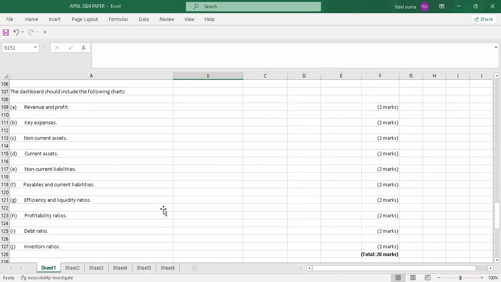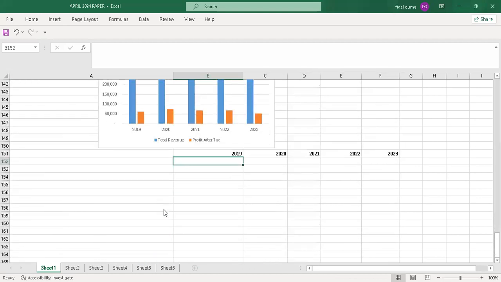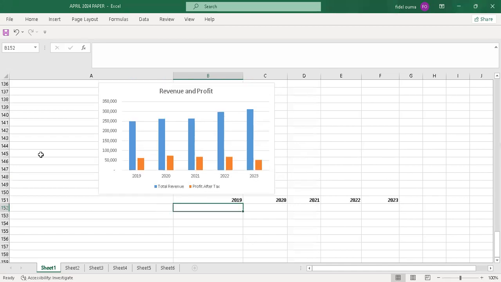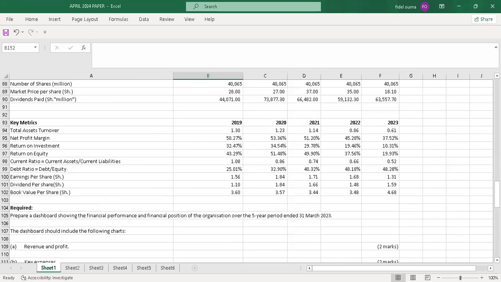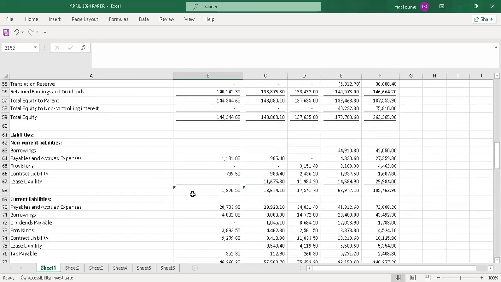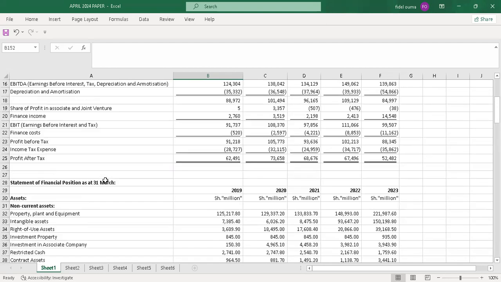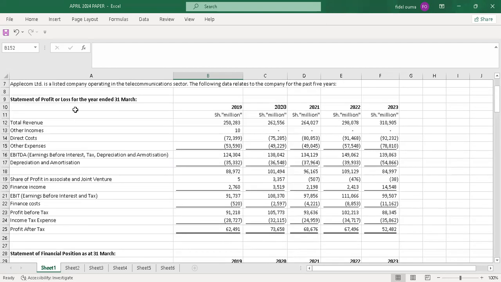Then what was key expenses? So here now I'll deal with expenses, the key expenses. So this is what I will do. I'll go to the profit and loss account, and I'll pick the key expenses there. So this is the statement of profit or loss for the year ended. So I'll start with the expenses. Direct costs are not expenses, so I'll start with other expenses.